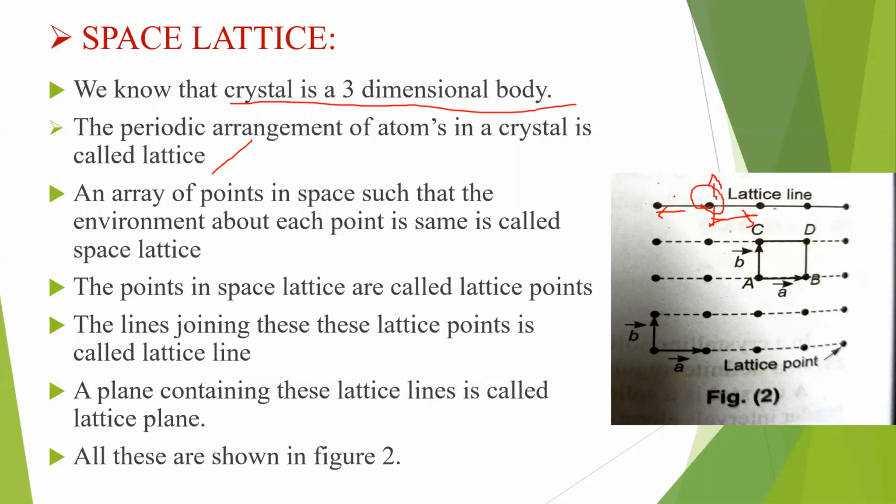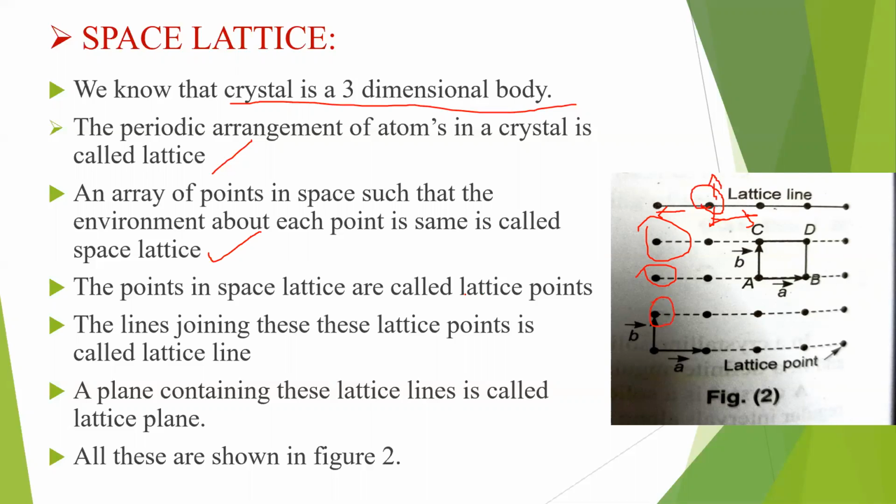From these 6 atoms, the atom seems to be in the same position. So the environment about each point is the same, hence this is termed a space lattice. An array of points in space such that the environment about each point is the same is called a space lattice. Each point in the space lattice is termed a lattice point.